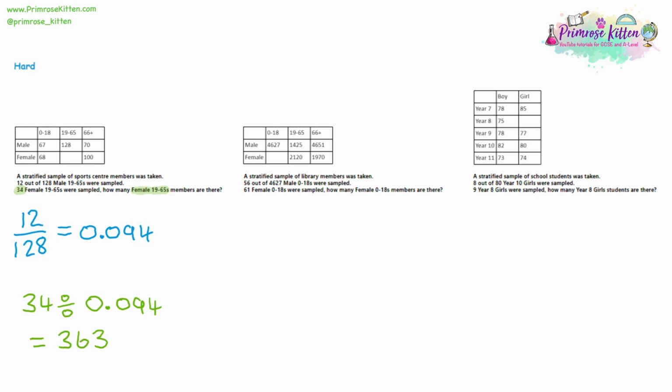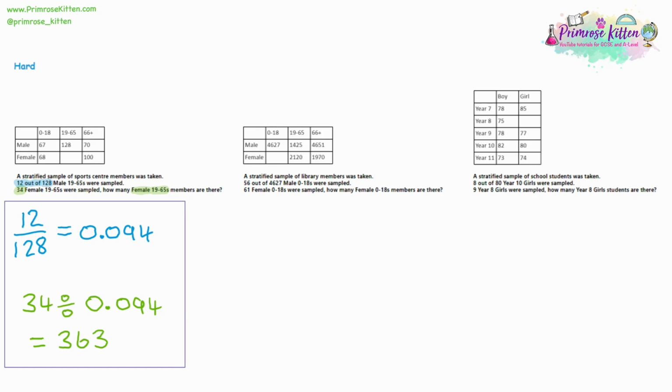And then you can test that out to make sure it makes sense. So you had 363 people, and you multiply it by 0.094, so just working backwards now back to that 34. I don't actually get 34 on the calculator screen, I get 34.122. So really the question should have said we're sampling 34.1 female 19 to 65s. Because it's impossible to sample 34.1 people, it was rounded, which then meant our answer was a little bit off. So we had to round that to compensate. Now the whole reason why we could do that is because we got the 12 out of 128 clue in the question.